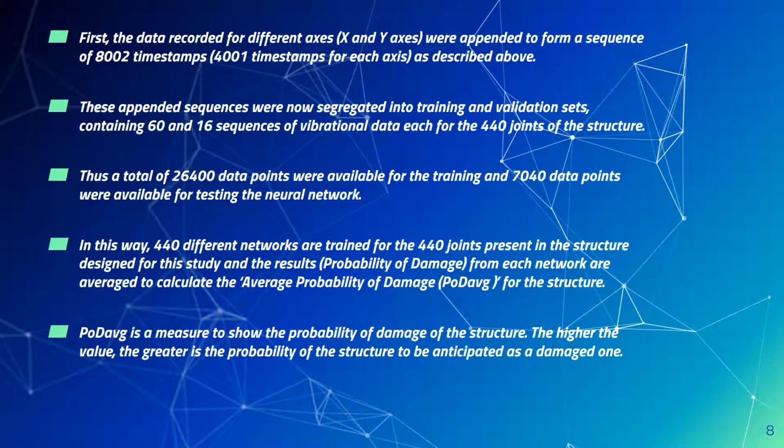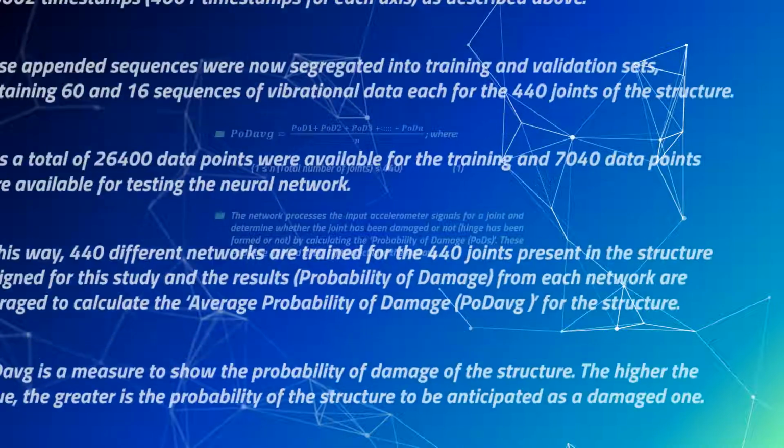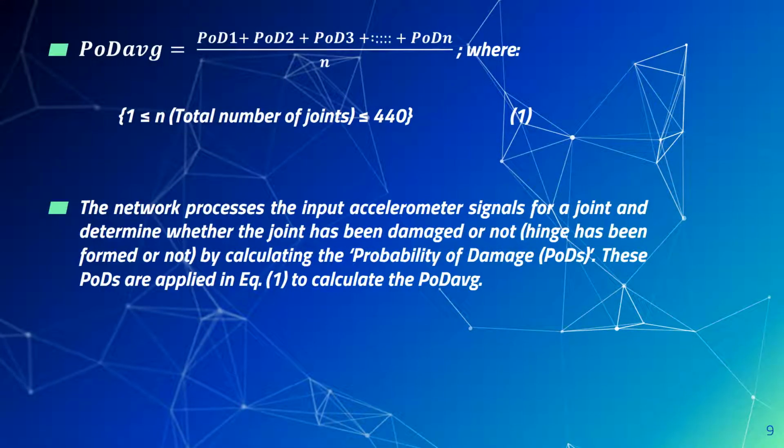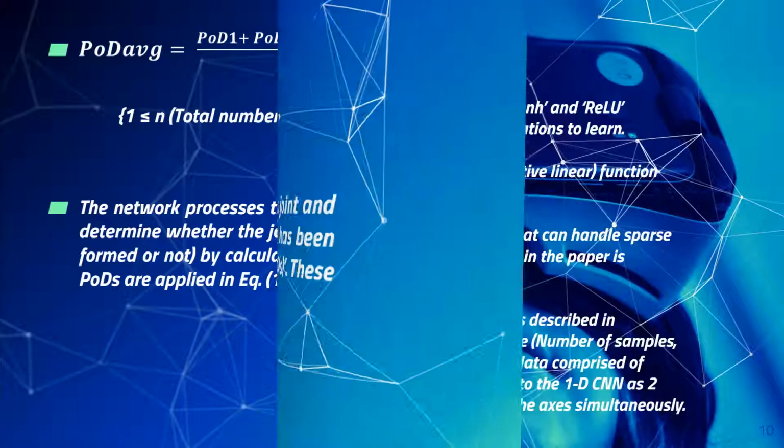and the results, that is the probability of damage, from each network are averaged to calculate the average probability of damage for the structure. The equation for average probability of damage of a structure is described here, where the number of joints in the design structure is 440. The network processes the input accelerometer signals for a joint and determines whether the joint has been damaged or not, that is, whether a hinge has been formed or not, by calculating the probability of damage. These probabilities of damage are applied in equation 1 to calculate the average probability of damage.